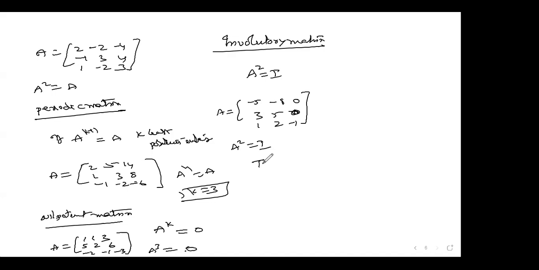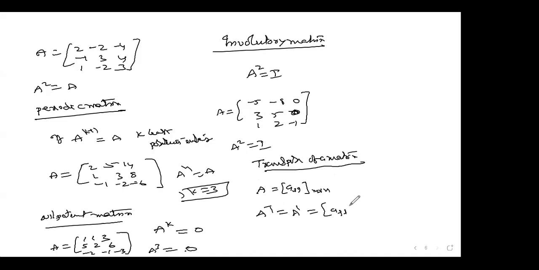Now the next one is transpose. See guys, transpose of a matrix. We'll talk about it while doing problems; right now it is theory, I'm just telling you quickly. What is the transpose of a matrix? Suppose a matrix A is given as Aij of order m by n. The transpose of A is denoted by A transpose or A dash, and it can be written as Aji, that means n by m. If you interchange the rows of a given matrix into columns, the resultant matrix is called the transpose of the given matrix.